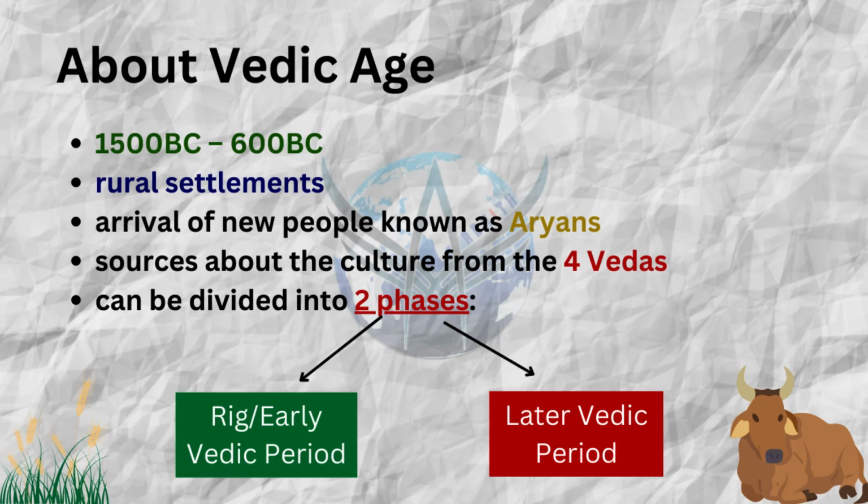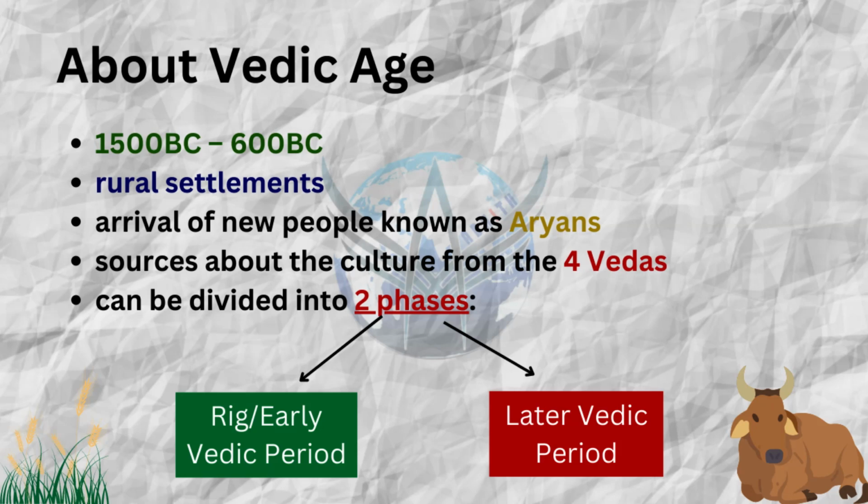And the sources for the Vedic Age, whatever knowledge we have gained about the Vedic Age, comes from the four Vedas. What are the four Vedas? There is Rig Veda, Soma Veda, Yajur Veda, and what is the fourth one? You can comment down below if you know the answer.